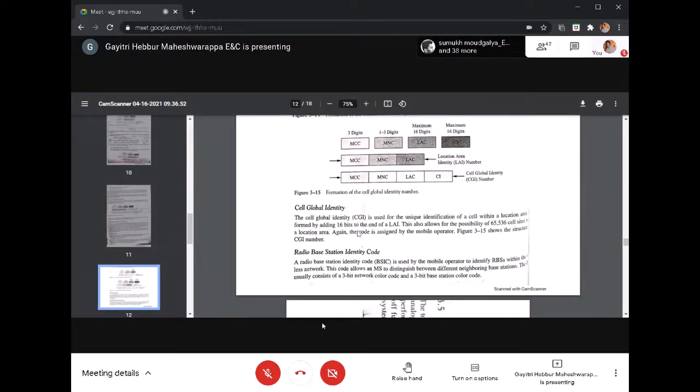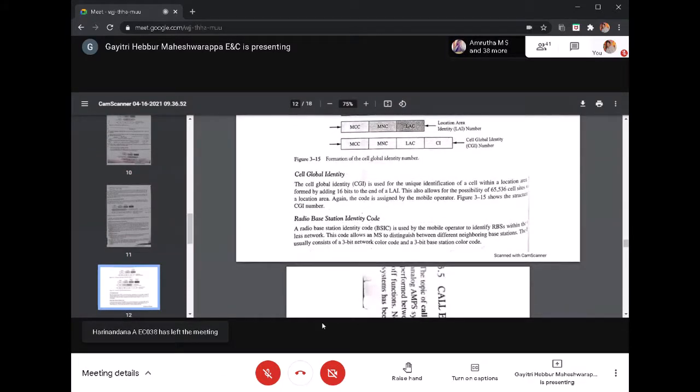That is a 16-bit number, so it allows for the possibility of 65,536 cell sites, which can be derived by the 16 bits. Again, this code is assigned by the mobile operator. Each radio base station identification number will be assigned by the mobile operator.